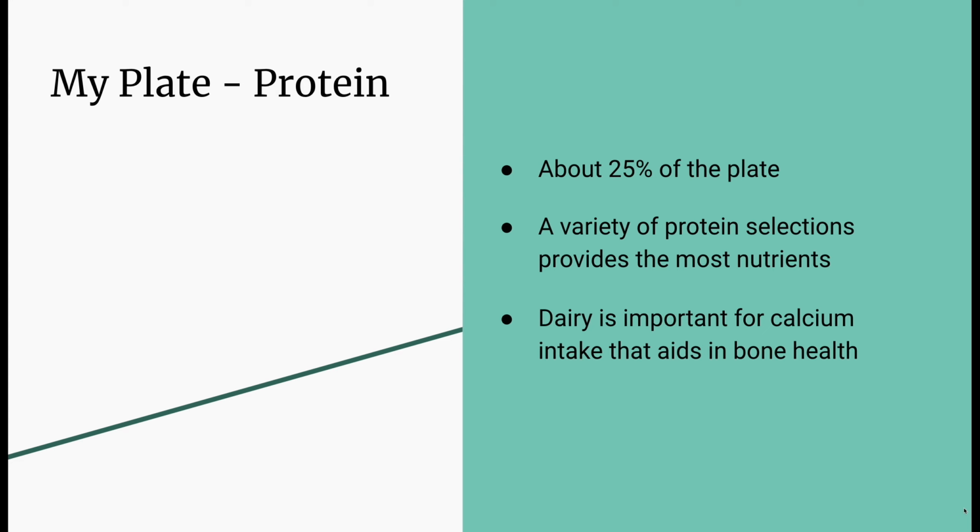Dairy products include milk, lactose-free milk, soy milk, buttermilk, cheese, yogurt, and kefir. Sour cream and cream cheese are not considered dairy items in terms of nutritional benefits. Adults should consume about 3 cups of dairy per day.